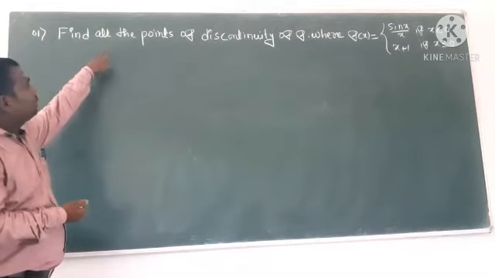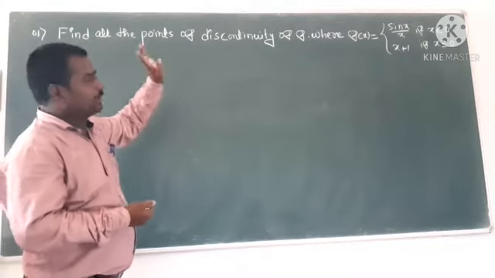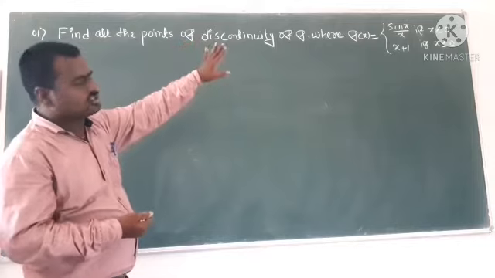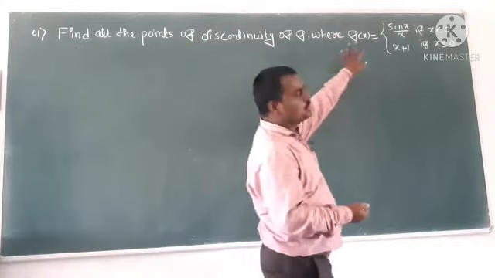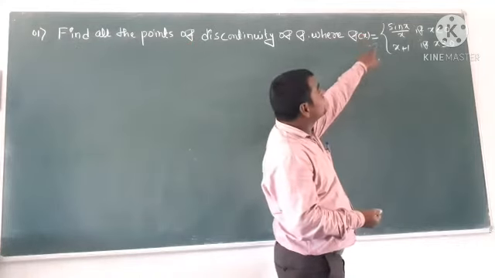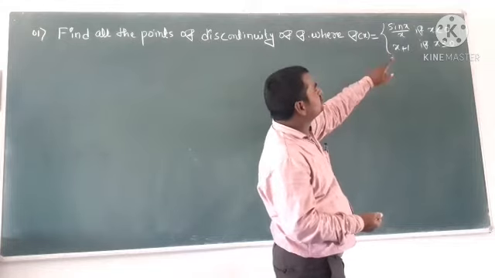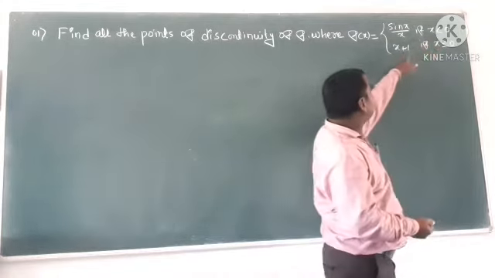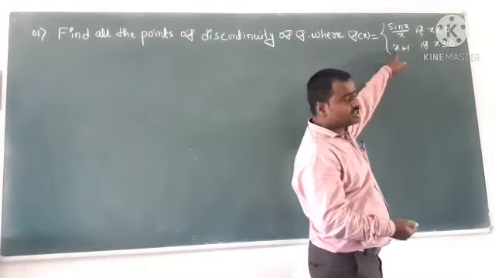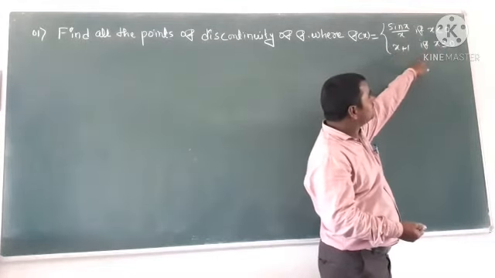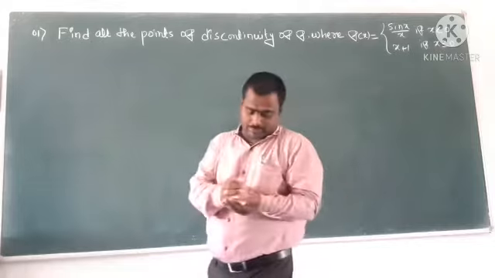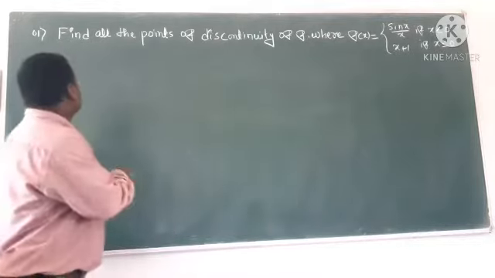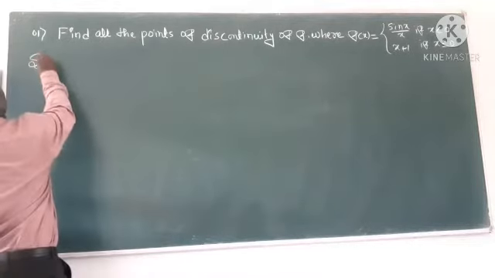Find all the points of discontinuity of f, where the function f of x is equal to sin x divided by x if x is less than 0, and f of x is equal to x plus 1 if x is greater than or equal to 0. So first, look at the question.